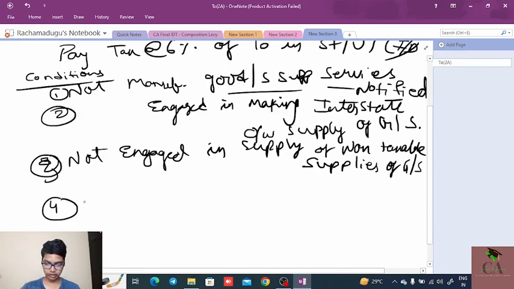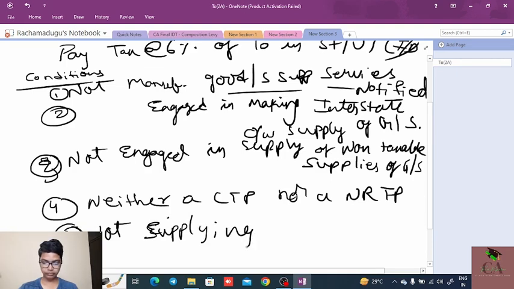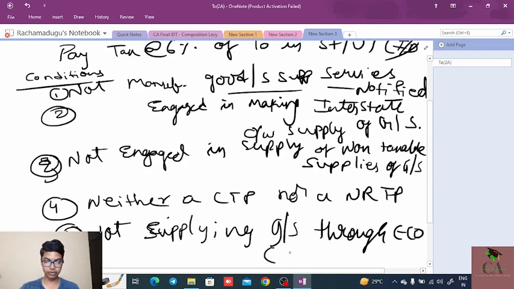Fourth condition is neither a CTP nor an NRTP. And fifth condition is not supplying goods or services through an e-commerce operator who is liable to deduct the TCS.